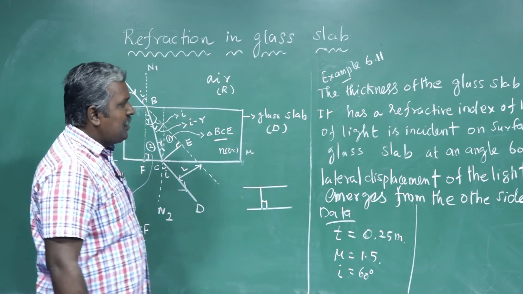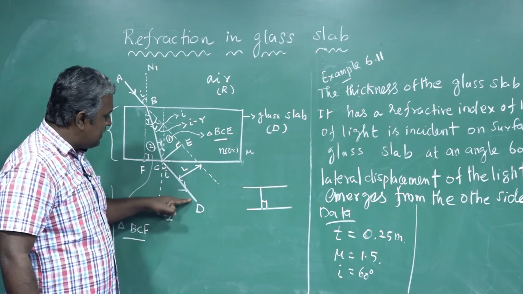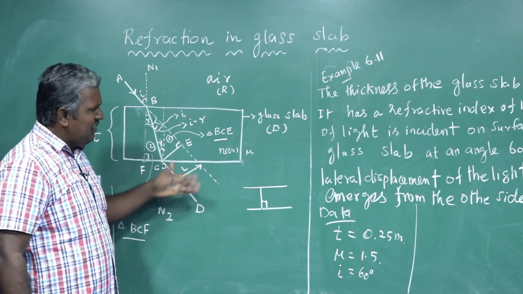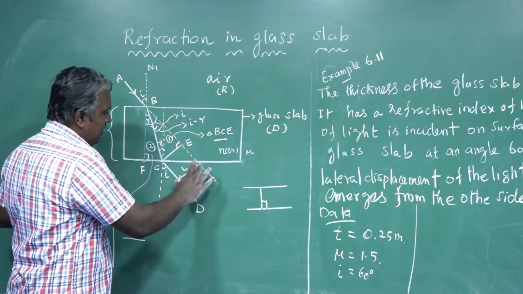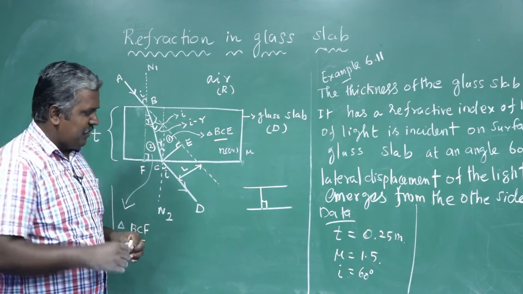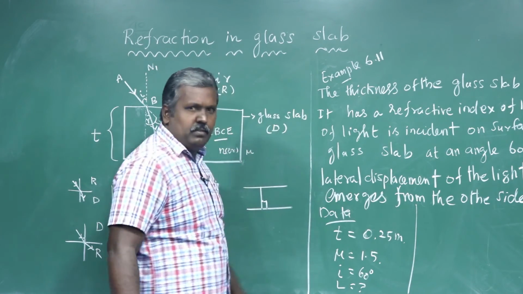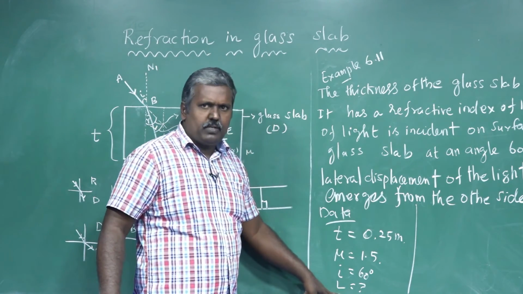Find the lateral displacement of the light when it emerges on the other side of the glass slab. So we want to calculate this perpendicular distance. It is called lateral displacement. So capital L is equal to question mark.